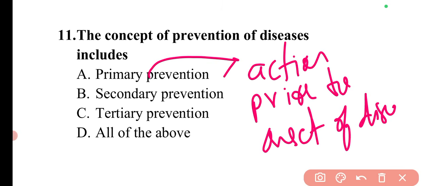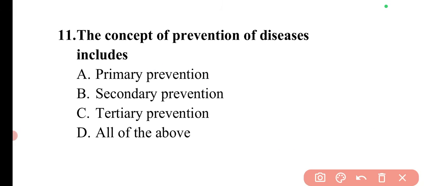We can say, like, vaccinations. If we have a vaccination for a particular disease that can happen in the future, we have already taken the vaccine, so now there are very few chances that this particular disease will happen to us in the future. So these are the primary preventions.